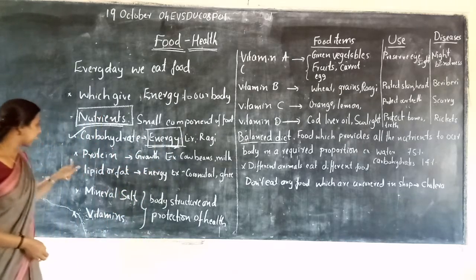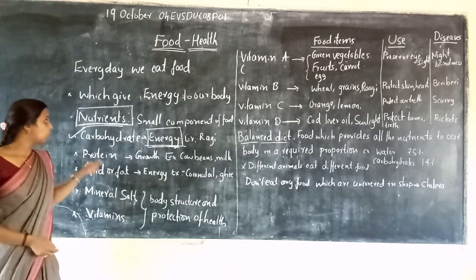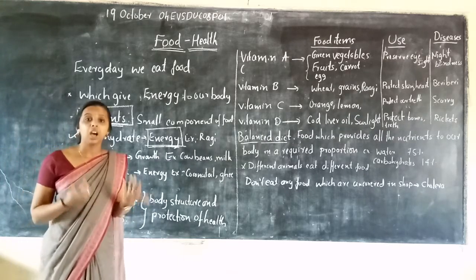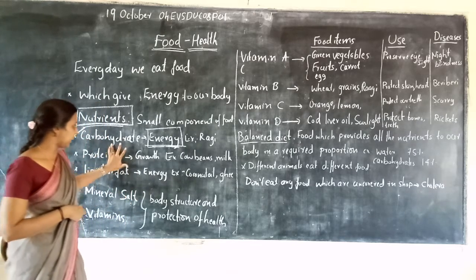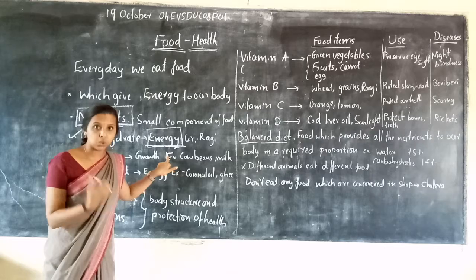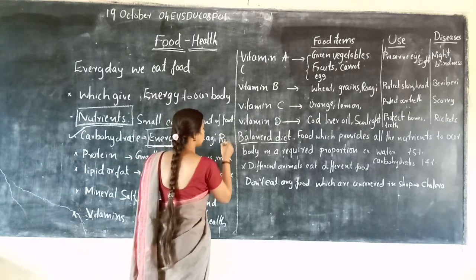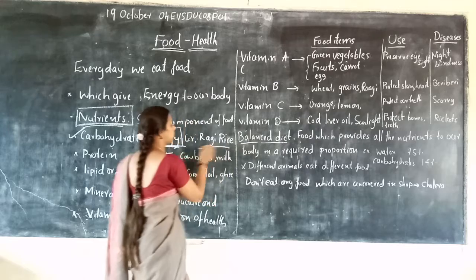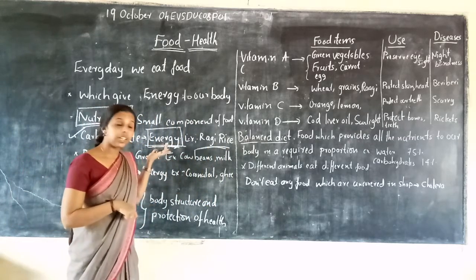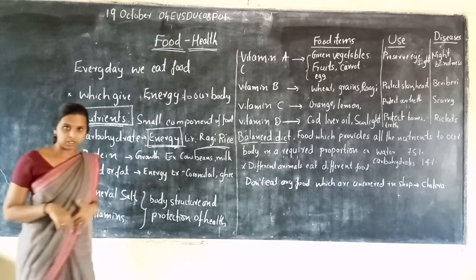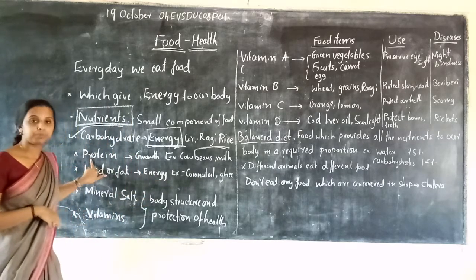Next, the second one is protein. What is the function of protein? We studied that carbohydrate gives energy to our body, for example ragi and rice. Next is protein.